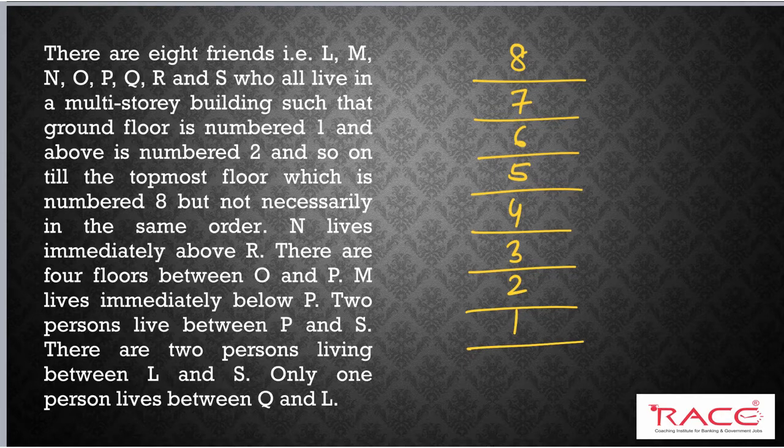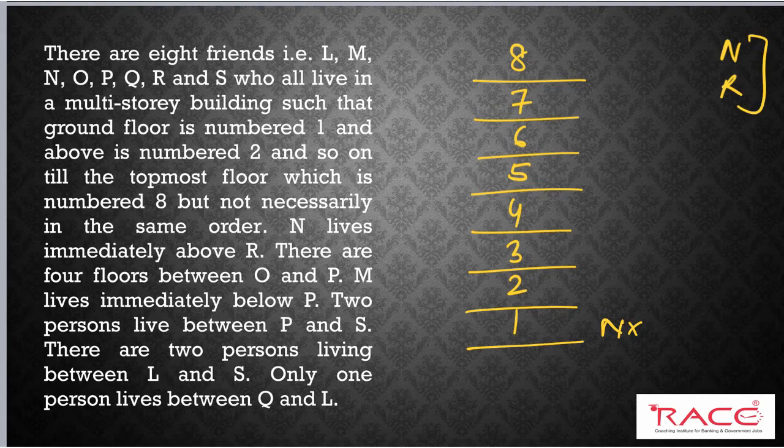Okay, all the students, please start solving this question with me. First, N lives immediately above R. So N is living immediately above R. This is the first information. We don't know where N is living, but this is fixed. N is living immediately above R. I can say N cannot live on the first floor.